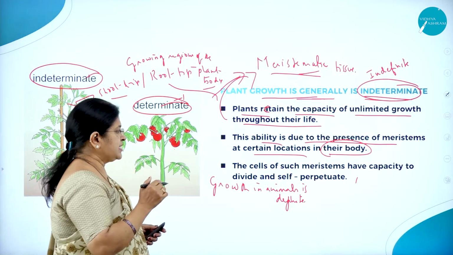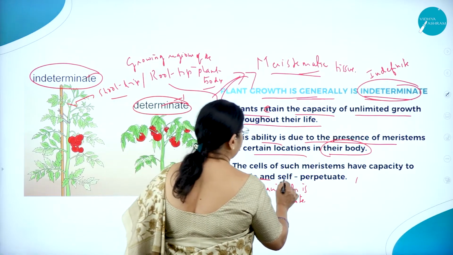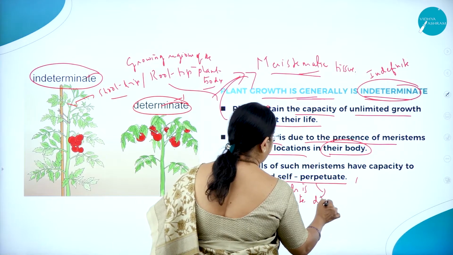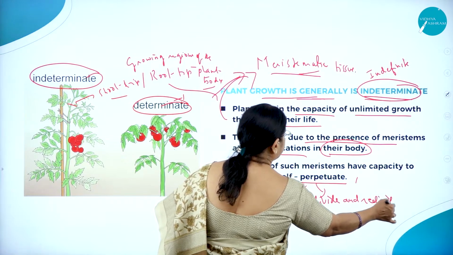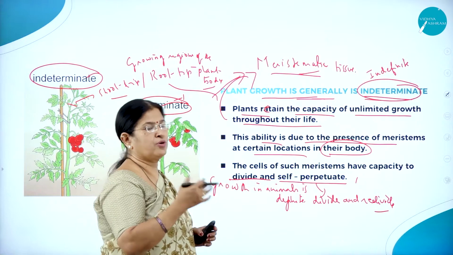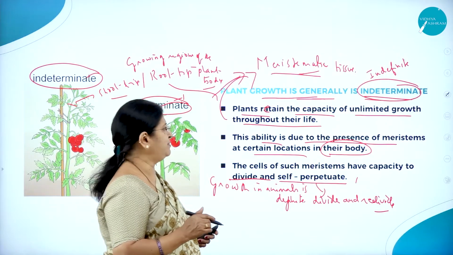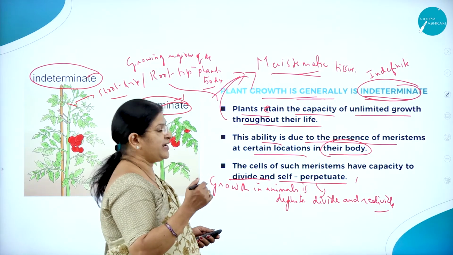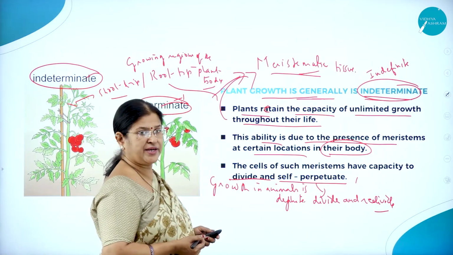So the cells of such meristems have the capacity to divide and self-perpetuate, that is, to divide and redivide again and again. So plant growth is generally indeterminate. That is, it grows continuously, whereas growth is determinate or definite in case of animals. So what is responsible for the plants to retain their capacity to grow again? It is because of the meristematic tissue.